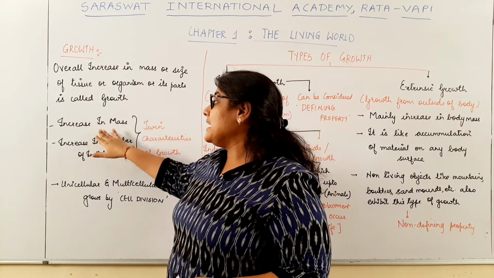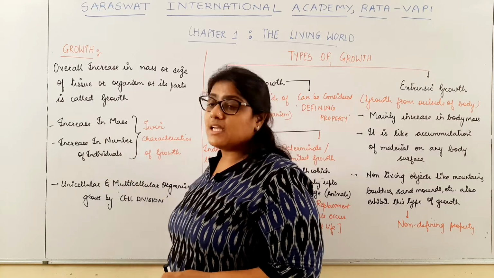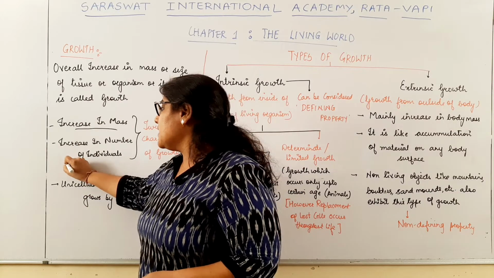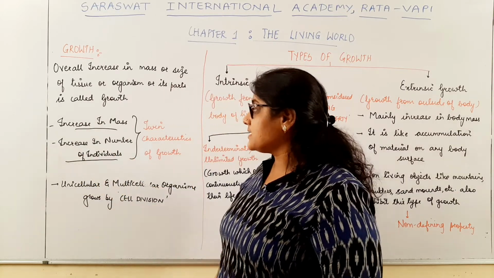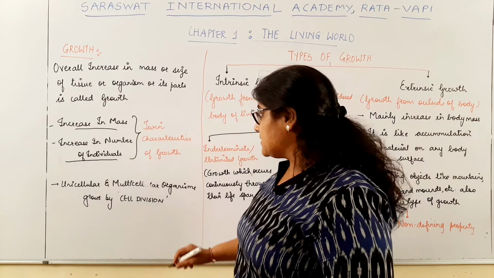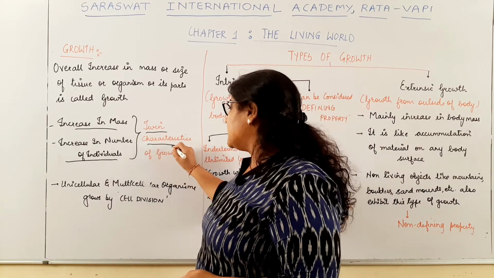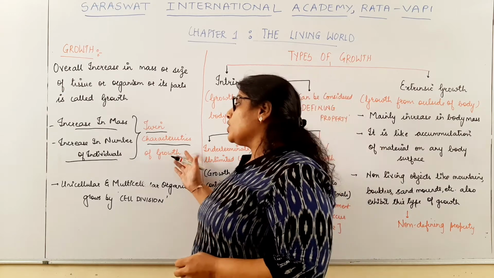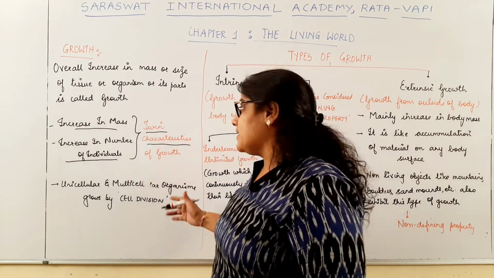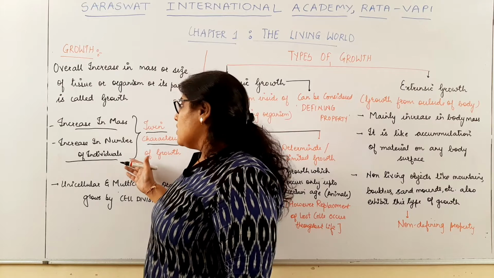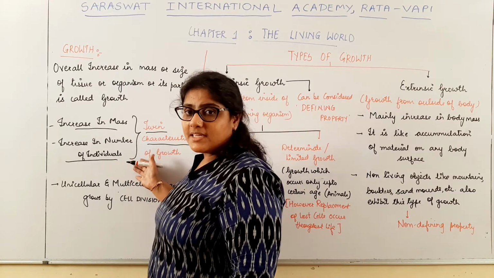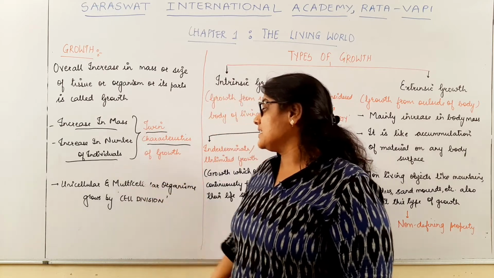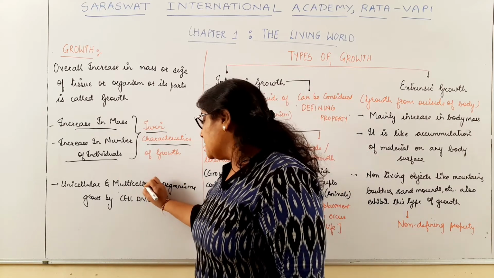Now, increase in mass or increase in the number of individuals. There are 2 things: one is increase in mass and another one is increase in number of individuals. Both of these are considered the twin characteristics of growth, so both of them will be studied together when we talk about growth. What are the 2 twin characteristics of growth? The increase in mass and the increase in the number of individuals.